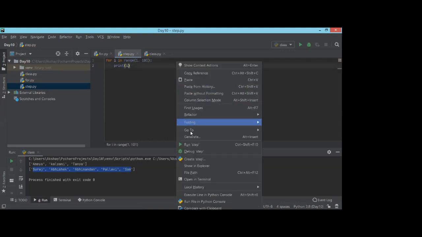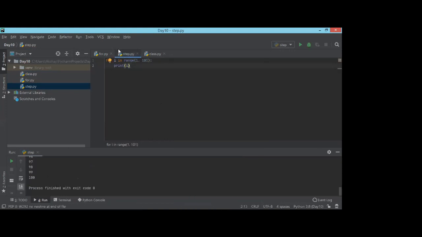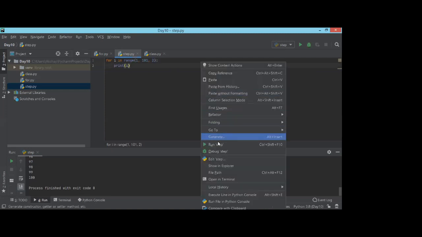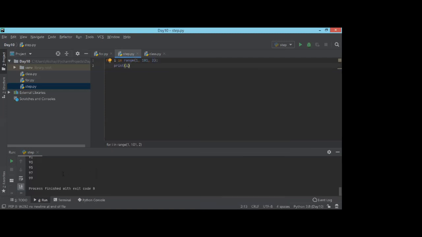If I run this program, I'm getting all numbers. But if I wanted to print only odd numbers or only even numbers, I'm going to give a step of 2, so after 2 it will print. This will only print all odd numbers.